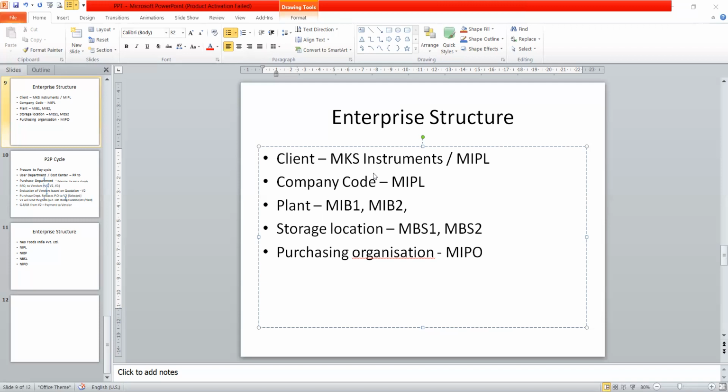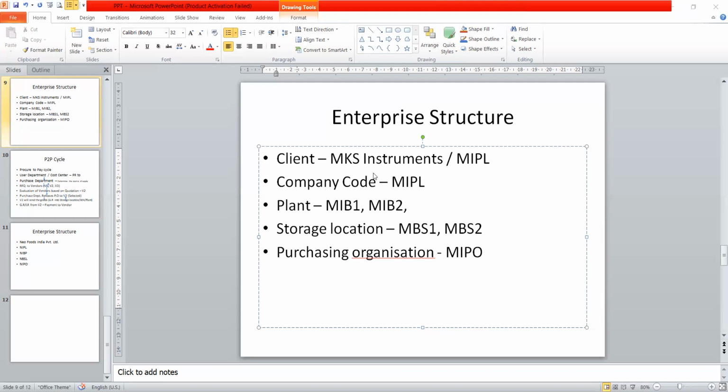Company code represents the organization unit under the client. All these are called units of organization. So company code is an organization unit under the client.